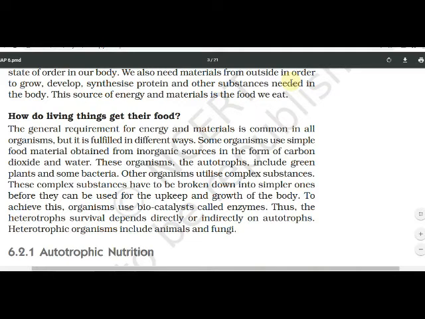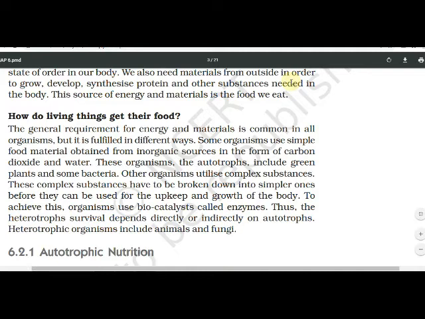Other organisms utilize complex substances. These complex substances have to be broken down into simpler ones before they can be used for the upkeep and the growth of the body. To achieve this, organisms use biocatalysts called enzymes. Yes or no? Some organisms, what do they use? Biocatalysts.